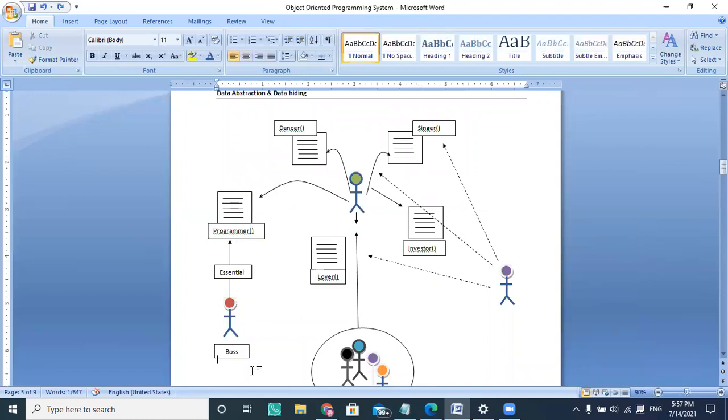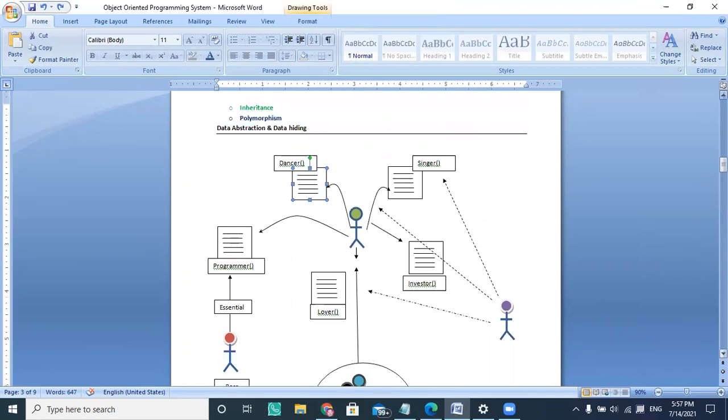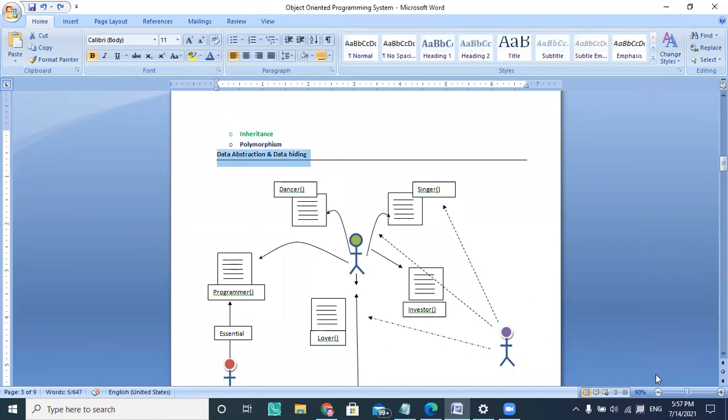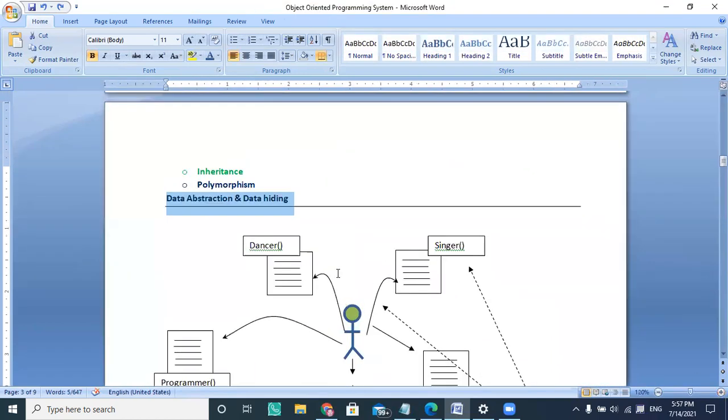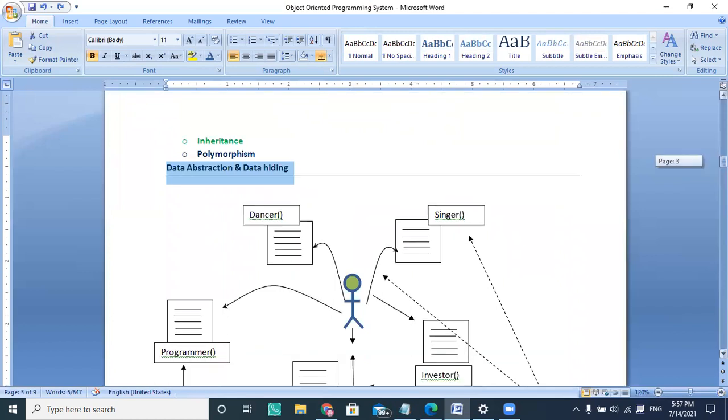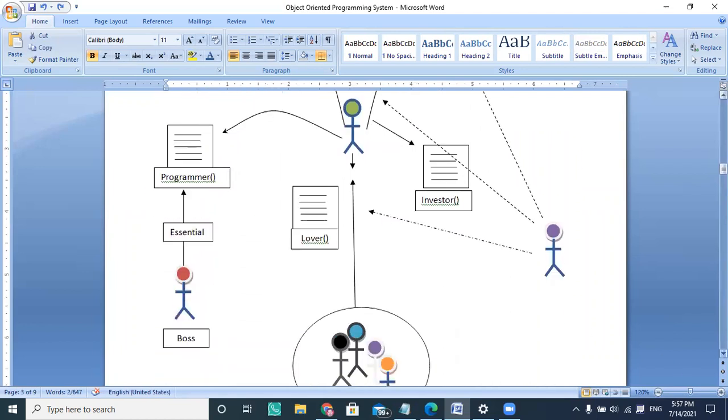Otherwise, the boss will ask him to dance or ask for singing functionality, which is not essential in this environment or this system. So only the essential things are given, and the rest are hidden here, and that is called data abstraction, because the object has n number of information and functionality, and they give only the essential things to the respective parts.